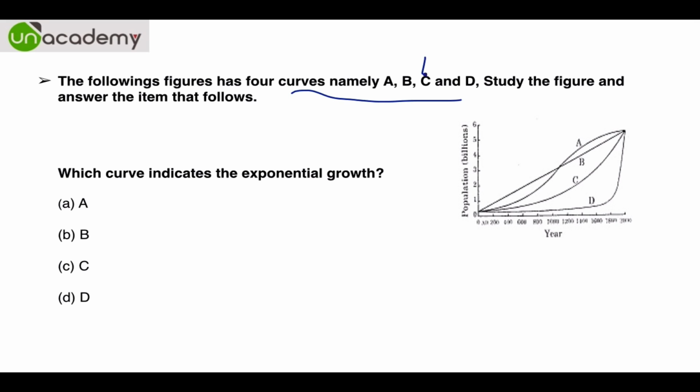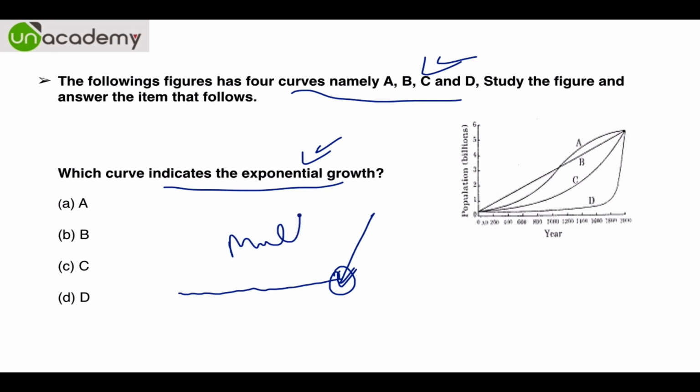So, 4 curves A, B, C, D. Which curve indicates the exponential growth? The exponential growth is a very characteristic feature. It's almost 0, and then there is a neck of the curve, after which the rate is very high as compared to before. So there is a multiplier effect.